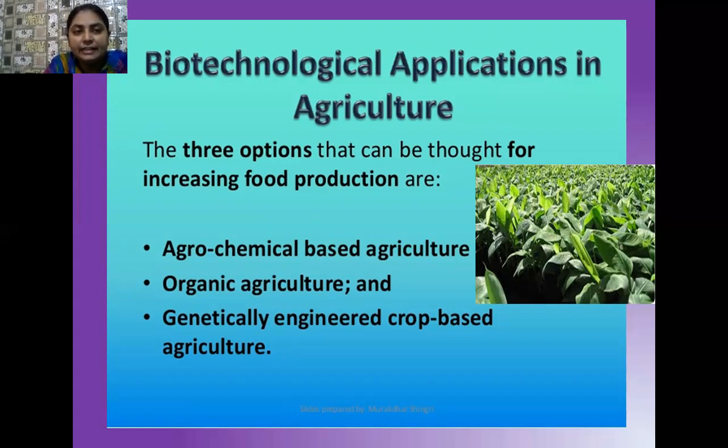And secondly, in organic agriculture the role of microorganisms is very important, as you have studied in the chapter on microbes and human welfare. There is a variety of microorganisms present in your field that have prey-predator type of relationships. They can be used as biocontrol agents and biofertilizers. And the third one is genetically engineered crop-based agriculture. After so many limitations of agrochemical-based agriculture and organic agriculture, the third option available to our farmer is genetically engineered crop-based agriculture.